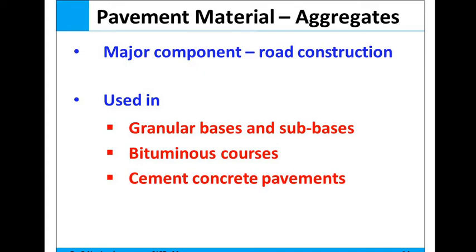So that means the origin of all such aggregate could be igneous rock, which is derived from the cooling of molten magma, or sedimentary rock, which is formed due to the action of water or ice, or metamorphic rock, which is the end result of igneous or sedimentary rock which subsided due to the heat and pressure at the deep depth of the earth's crust.